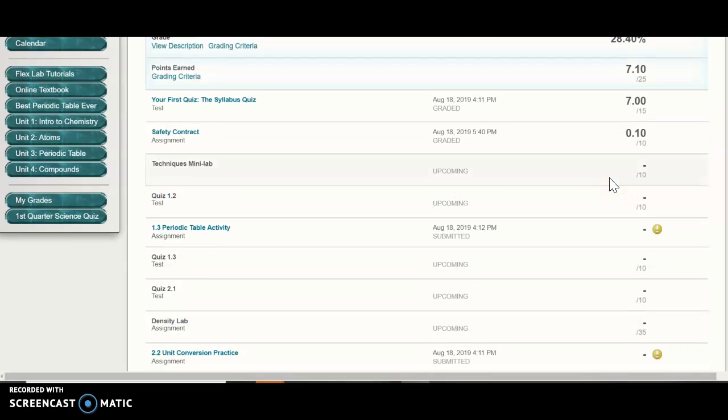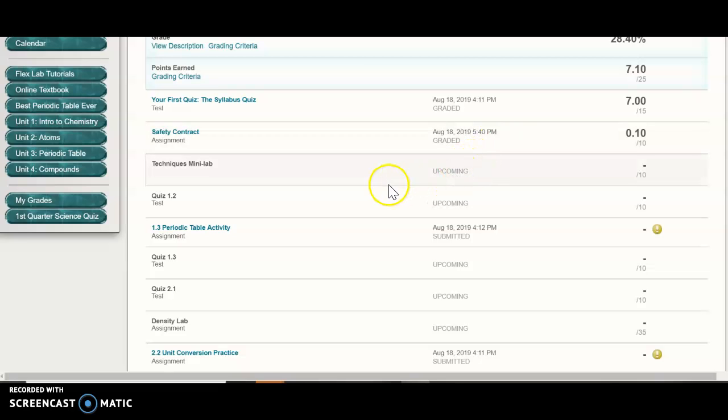The penalty for not turning work in on time is a 25% penalty. So if you took a 10-point quiz and you earned all 10 points, you'd actually only get 7.5. So you definitely want to get as much work done on time as possible.